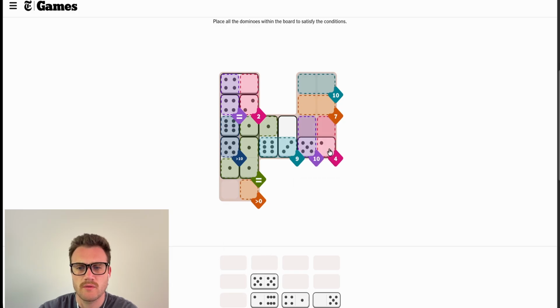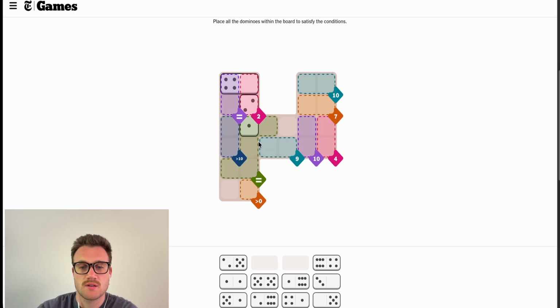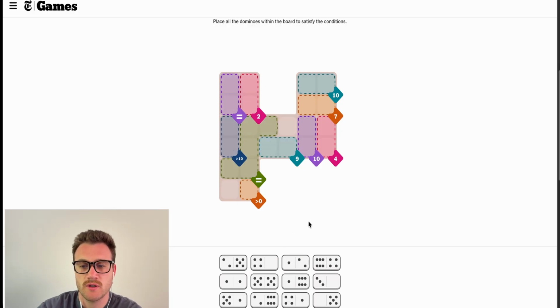What if we went 5, 2? 2, 6. That's not going to work either, though. Maybe 6, 2. That's not going to work. Let's start fresh. Okay, what we know for sure is we have nothing that equals 9. So this one here has to go into at least one of these two squares, which is our 5 of a kind. The only way to make 9 would be 6, 3, 5, 4.